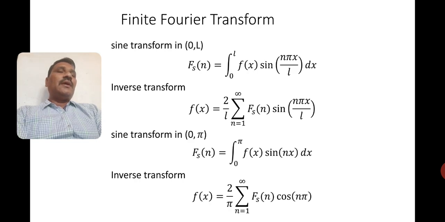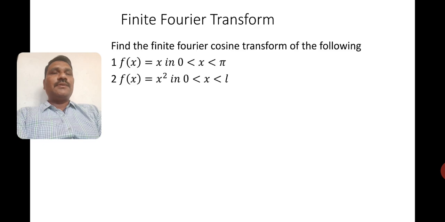Similarly, the sine transform in 0 to L, Fs of n is equal to integral 0 to L f of x sine of n pi x by L. The inverse transform of sine is f of x equals 2 by L summation n running from 1 to infinity Fs of n sine of n pi x by L. Similarly, for the interval 0 to pi, it will be of this form. You can have a glance over here. Now, based on these definitions, we will do some of the problems.